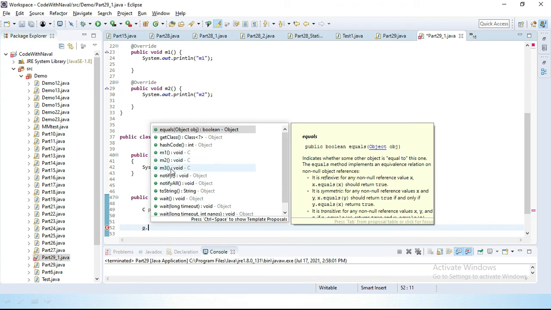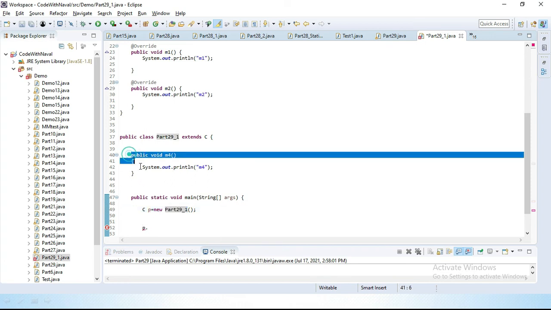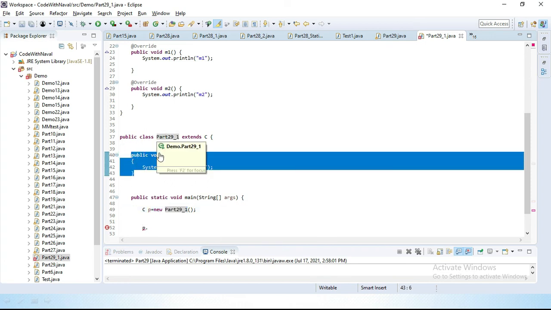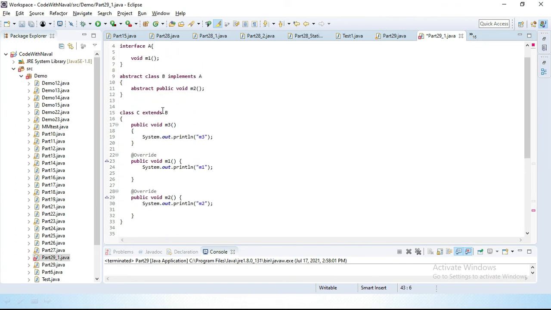What you understand here is, when we declare a parent class reference type, then we can only access overridden methods. We cannot access the child class's own method. This m4 is only declared inside the child class. We can't access this child class method. We can only access the overridden methods.